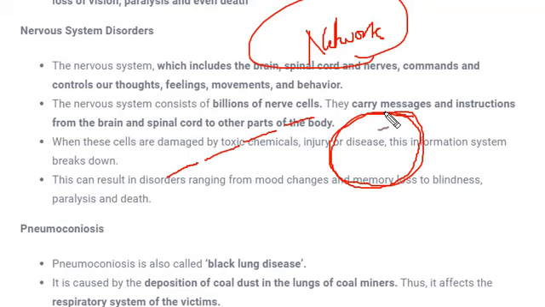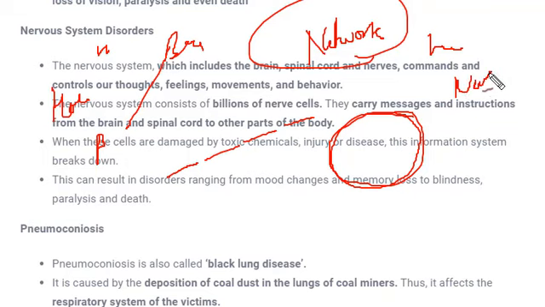So whenever there is a disorder in our nerves, what is the function of nerves? Generally, the nervous system is responsible for carrying information from the brain to other parts of the body. And how does it happen? For example, whenever you touch a hot object with your finger, the nerves take the message to our brain that something hot has been touched by the hand. Our brain responds, just remove your hand, and we remove our hand quickly. This happens in a matter of a few milliseconds, but it is entirely the function of the neural network or nervous system.